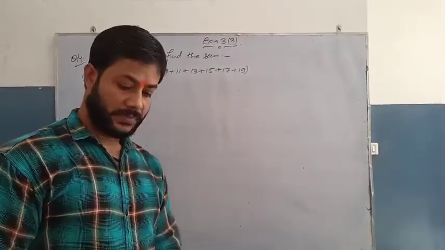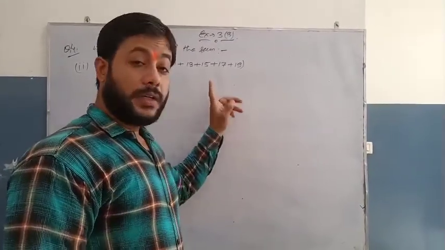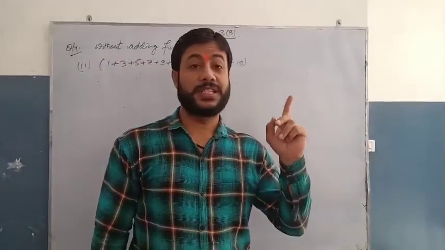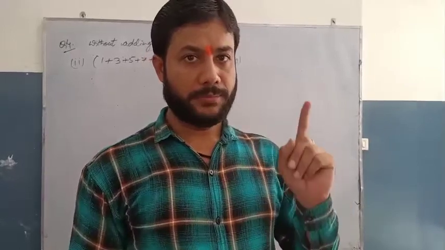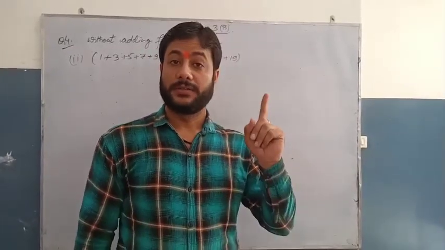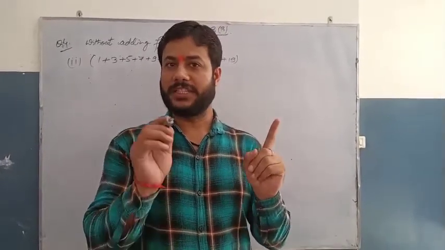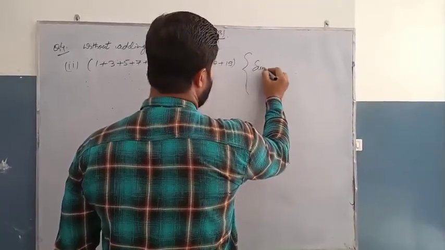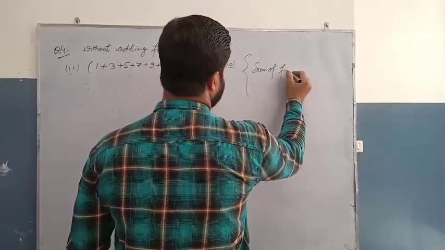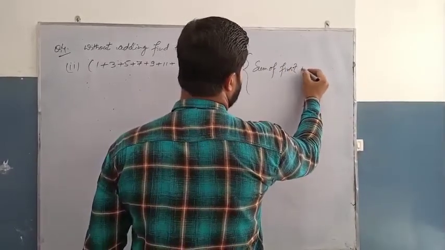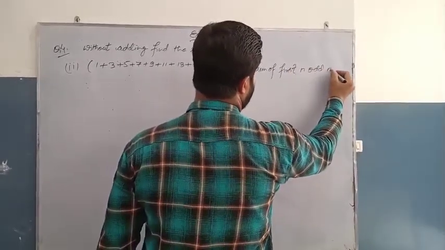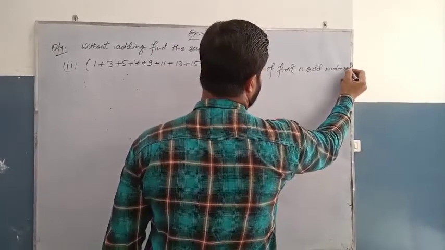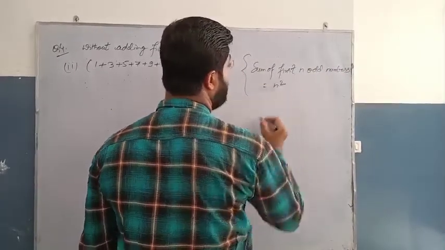Okay? You will remember the sum of first n odd numbers is equal to n square.